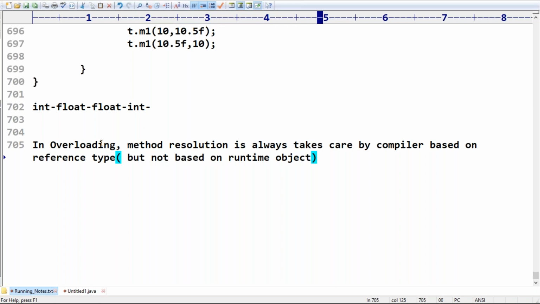Remember this one. So in overloading, method resolution is always taken care of by the compiler based on reference type, but not based on runtime object.